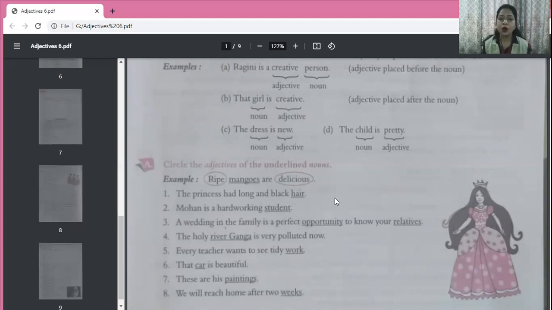We will reach home after 2 weeks. Weeks is the noun. So how many weeks? 2 weeks. So 2 is the adjective. Okay. I hope the concept of adjectives is clear to you, children.